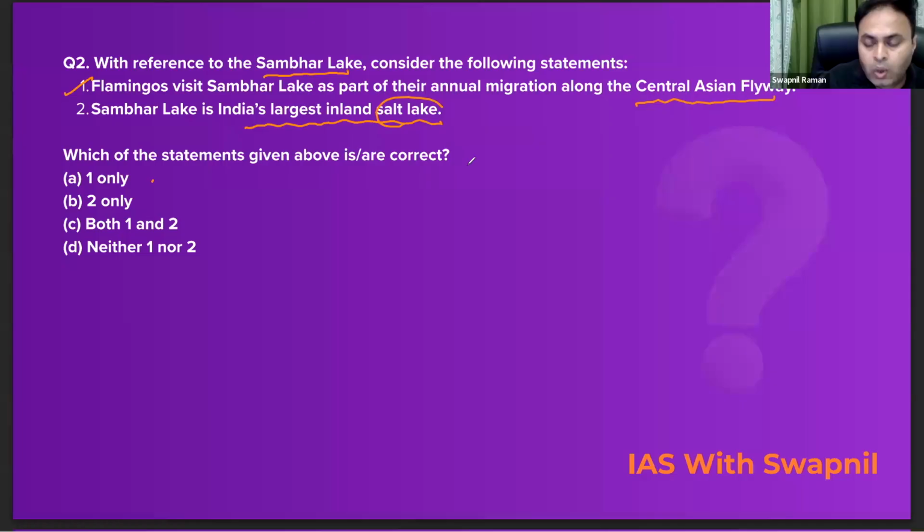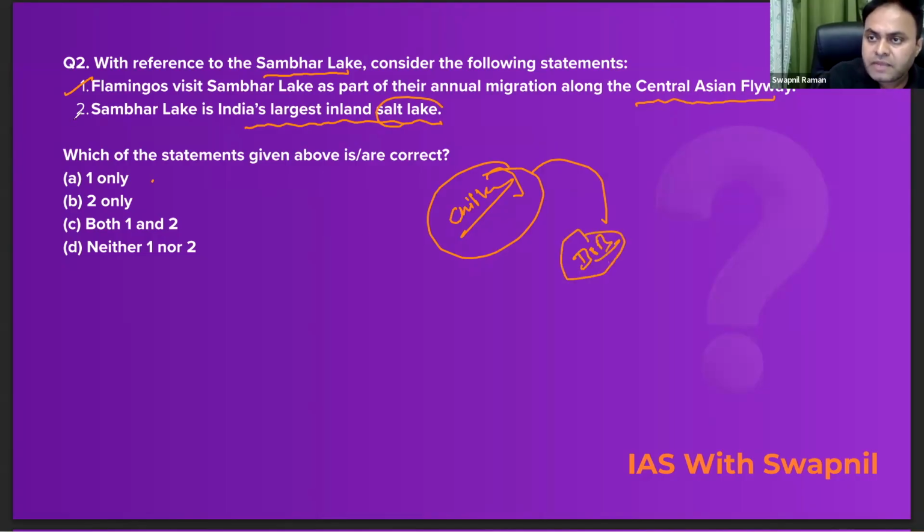See, if we talk overall, so Chilka is the largest brackish water lake, right? Which one? Chilka Lake of Odisha. But Chilka is not an inland lake. It forms an inlet channel with the Bay of Bengal. Understood? So this statement is absolutely correct that Sambar Lake is India's largest inland salt lake. Question is, which of these statements given above are correct? So correct answer would be C for Calcutta. Both these statements are correct here.